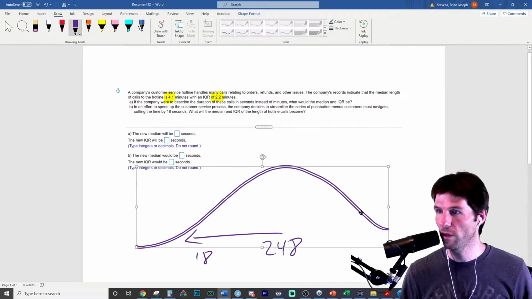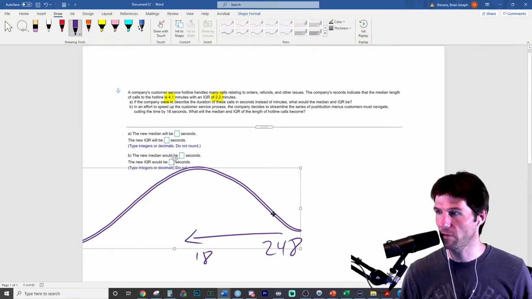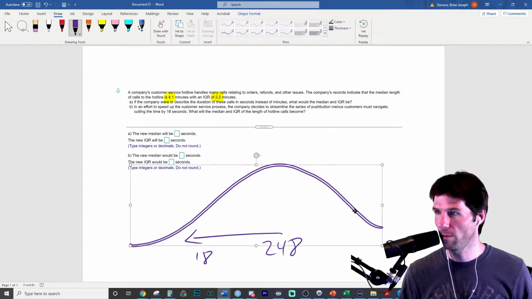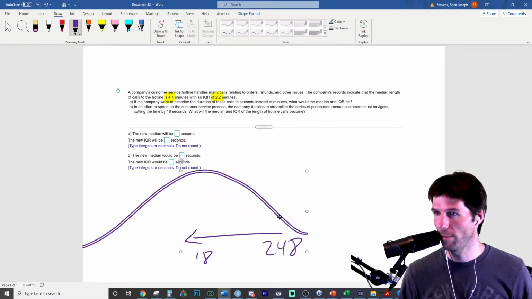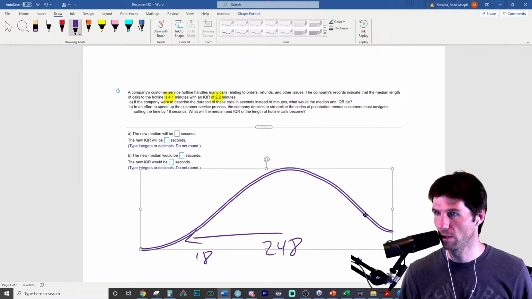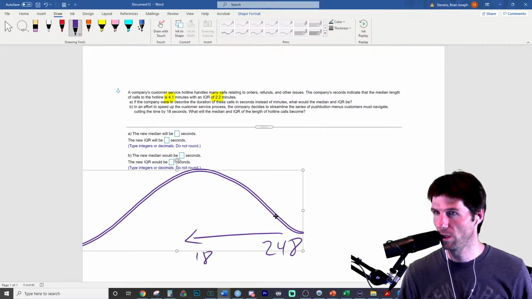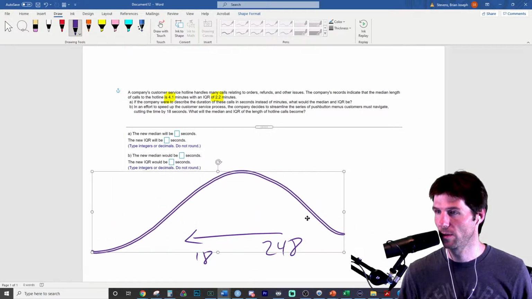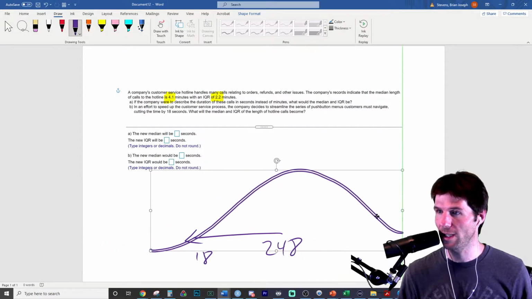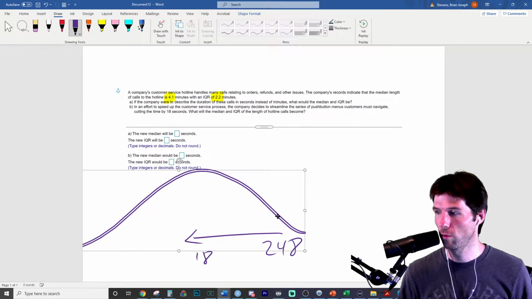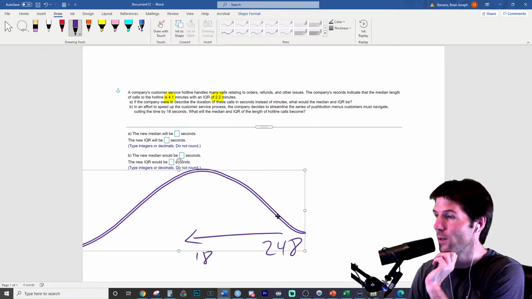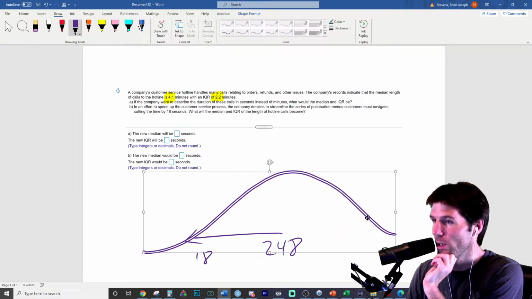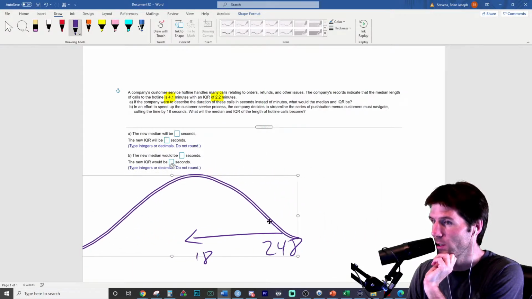So what are they changing about this distribution by making the calls faster? You're welcome, Luke. What are they changing about this distribution by making the call faster?